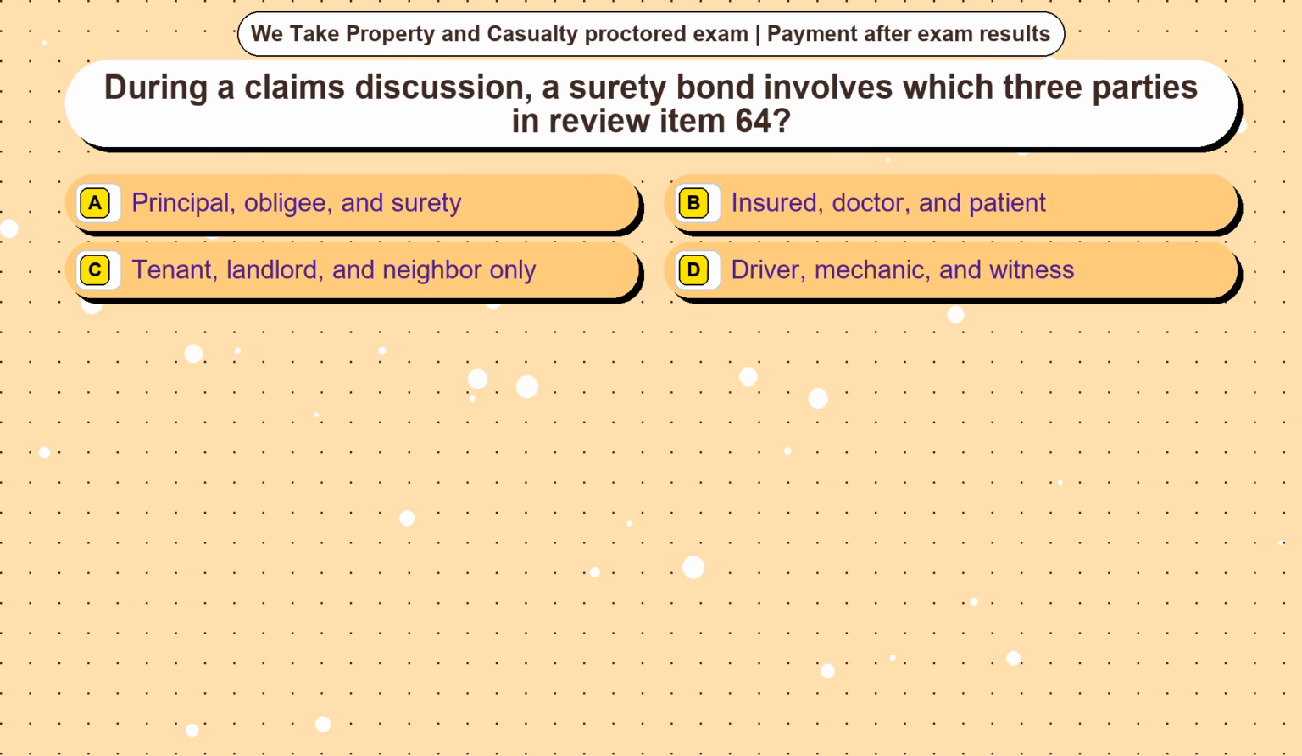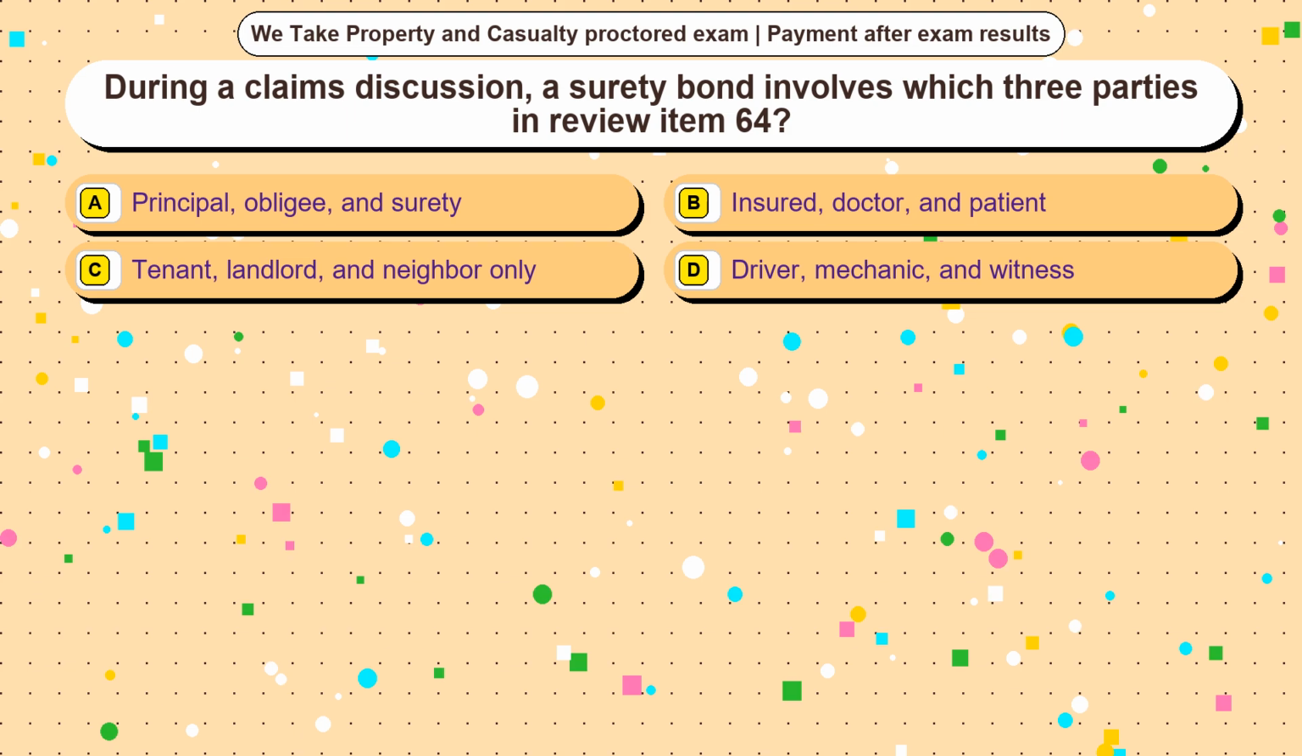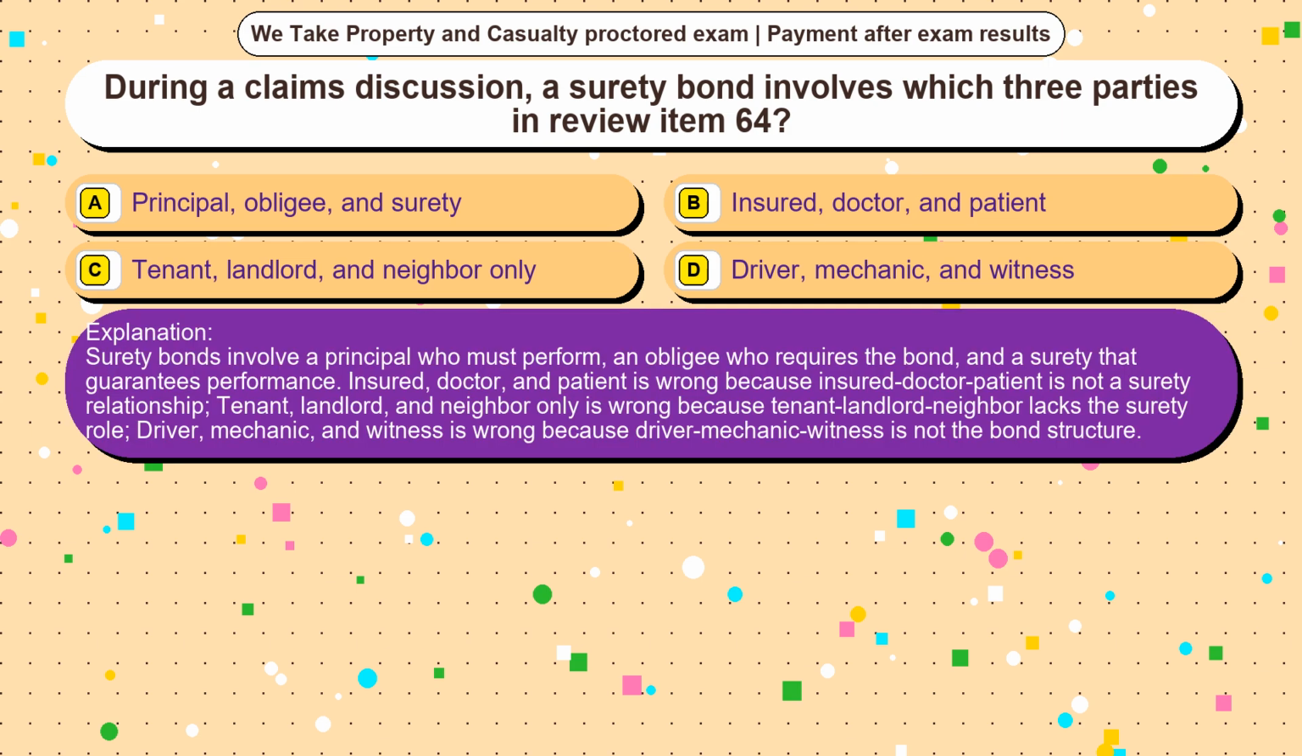Question 25. During a claims discussion, a surety bond involves which three parties in review item 64? Option A, principal, obligee, and surety. Option B, insured, doctor, and patient. Option C, tenant, landlord, and neighbor only. Option D, driver, mechanic, and witness. The correct answer is option A. Surety bonds involve a principal who must perform, an obligee who requires the bond, and a surety that guarantees performance.